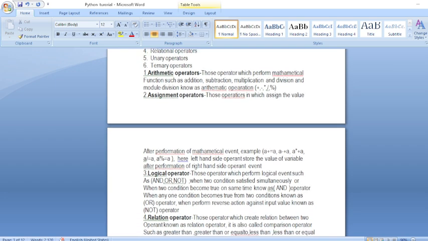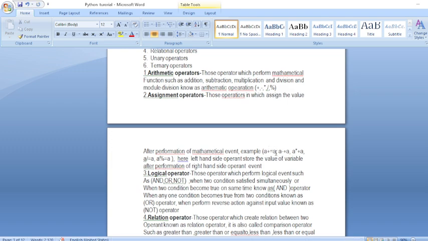Next is the assignment operator. The assignment operator assigns the value on the right to the left. Here a = a + b means after the addition of a plus b, or a plus something, the result will be stored in a. Assign means the right side value is assigned to the left hand side.